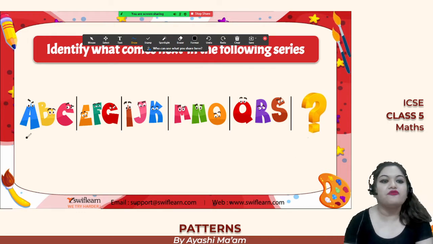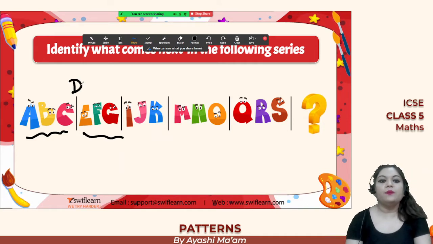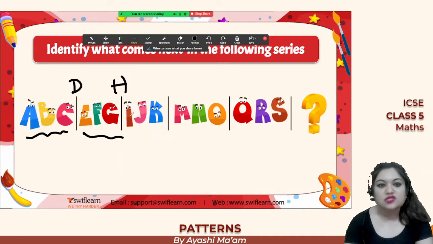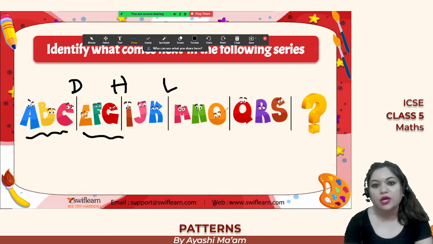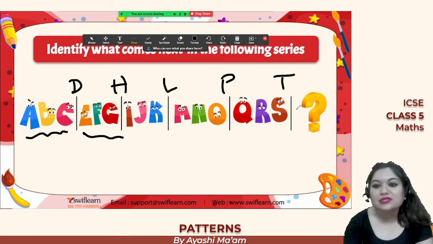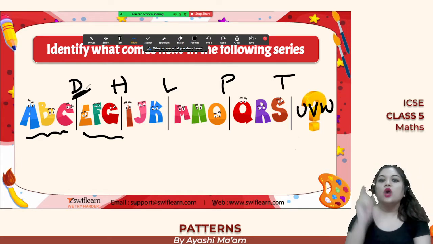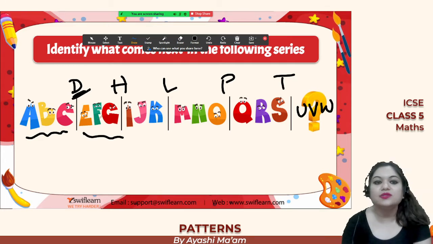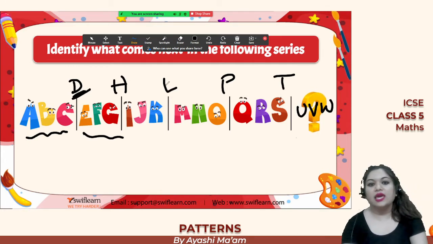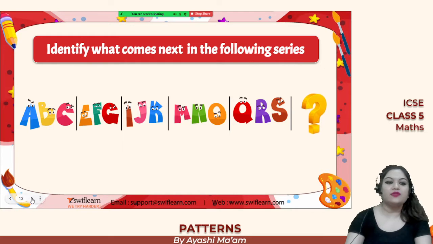For example, here we have A, B, C, and then E, F, G. So D is missing, right? A, B, C, D, E, F, G. Then again H is missing, I, J, K, L is missing, M, N, O, P is missing, Q, R, S. So T will be missing. So Q, R, S, T, U, V, W. That's it. See, this is so easy, right? So by looking at the pattern, we notice that one alphabet is missing. So A, B, C, D missing, E, F, G, H, I, J, K, L missing, M, N, O, P missing, Q, R, S, T missing, U, V, W. This is how you can simply obtain the pattern.